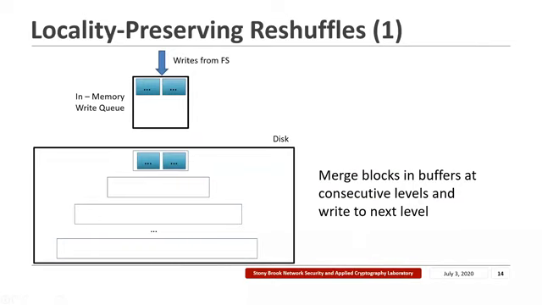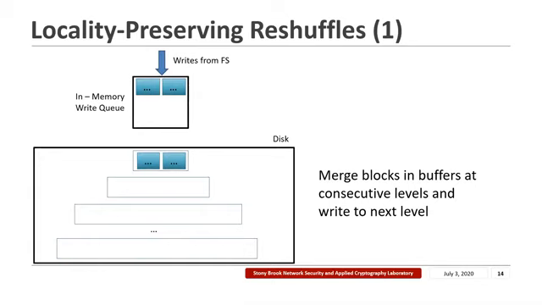Now let's say we want to write 2 more blocks of data. In this case, the blocks are going to be first added to the in-memory write queue. However, since the top level buffer is now full, we need to make space before the write queue can be flushed to the disk. For this, SqORAM employs level reshuffles. The way this works is we merge blocks in buffers at consecutive levels, and then we write these blocks to the buffer in the next empty level.